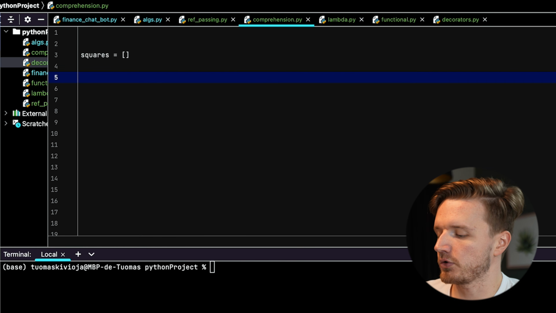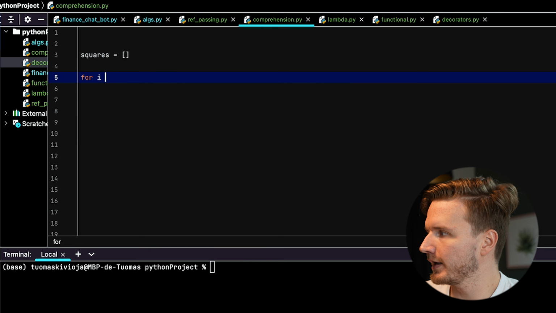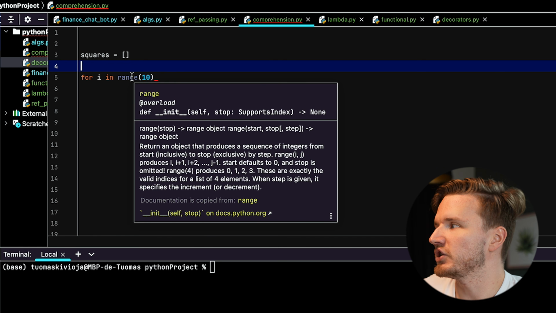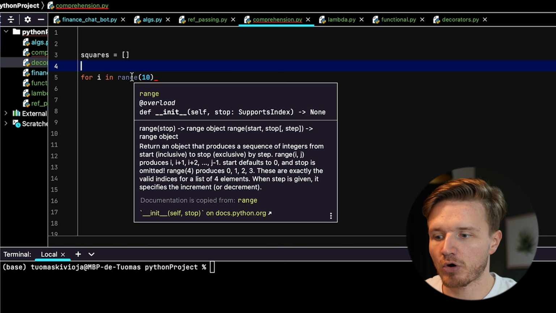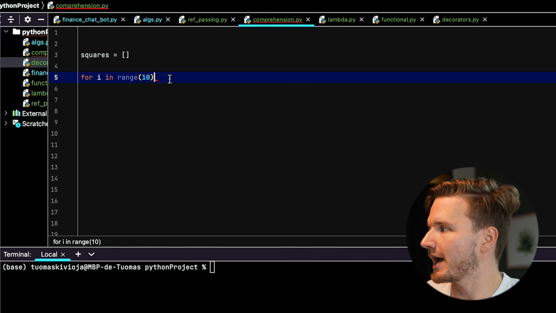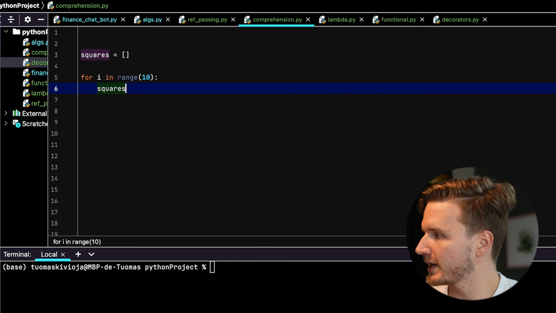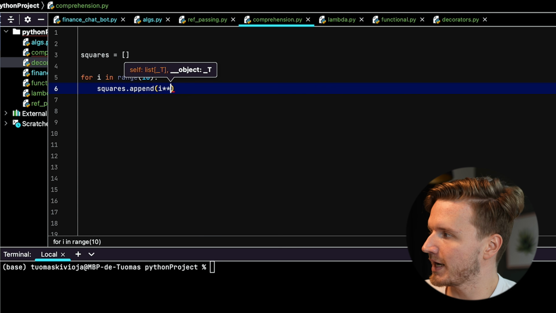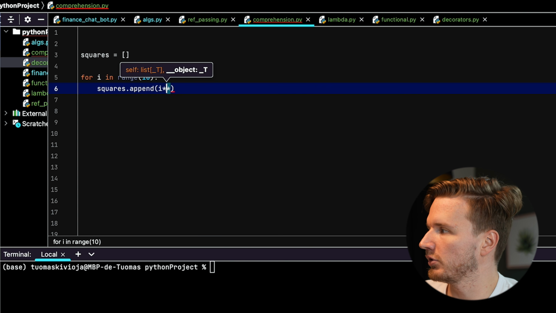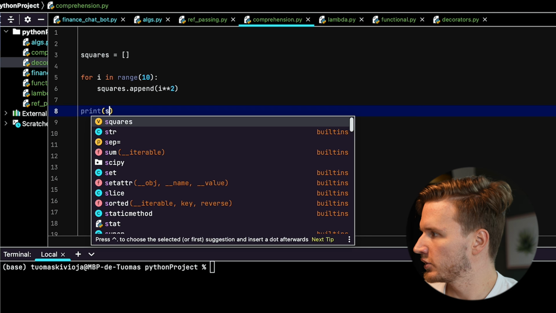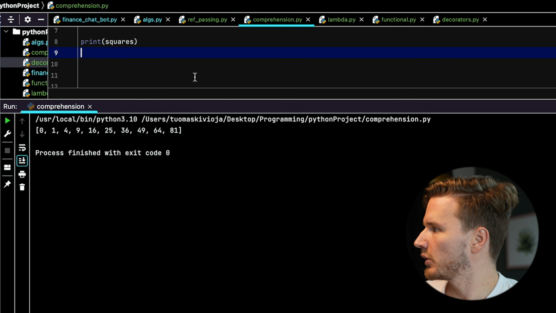And then what I might want to do is run a loop for i in range(10), which essentially just creates what's called a range object with numbers from 0 to the number that we give it, which is 10. And then in each iteration of the loop, I'm just going to go squares.append(i squared), which we denote by this double multiply sign right here. And this, if we then print squares afterwards, is going to work, right?